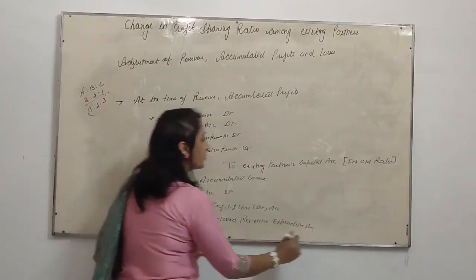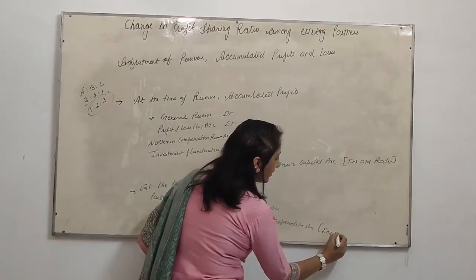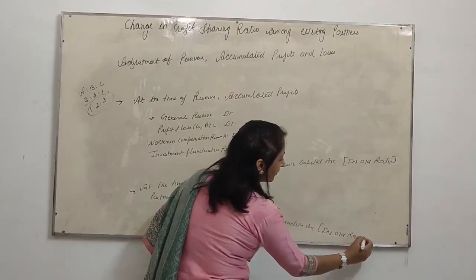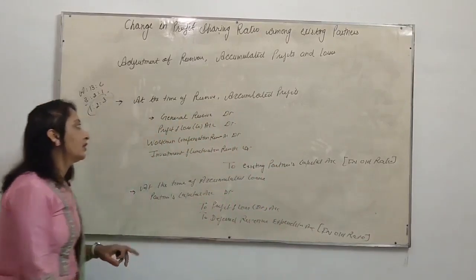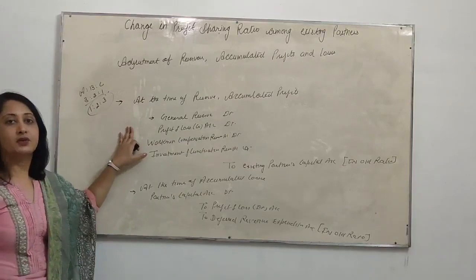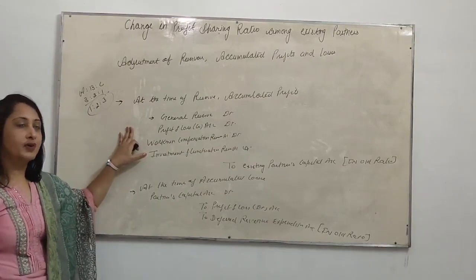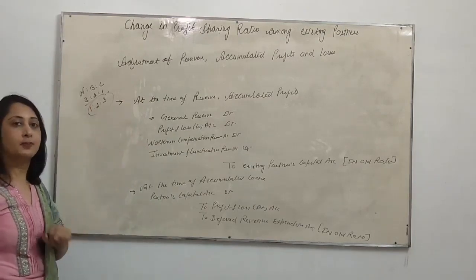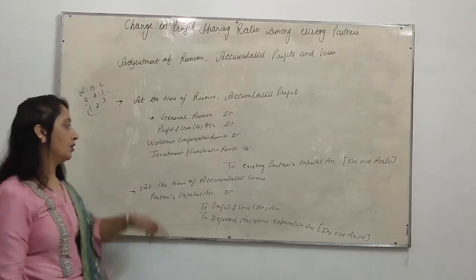It will also be distributed in old ratio. Now, this is the adjustment of reserve and accumulated profits and losses when there is a change in profit sharing ratio.